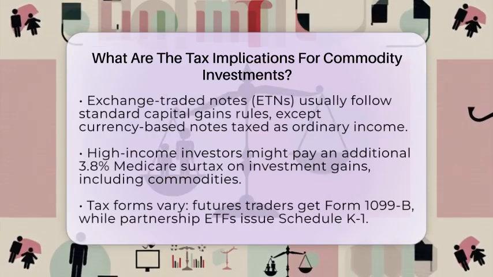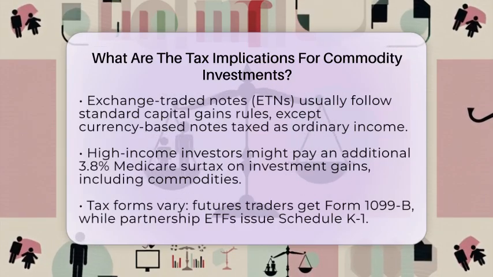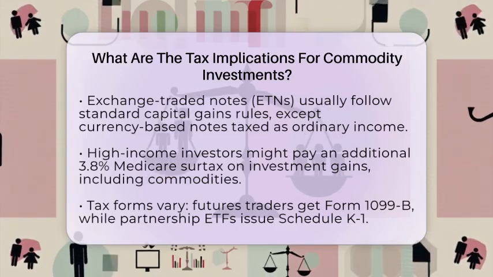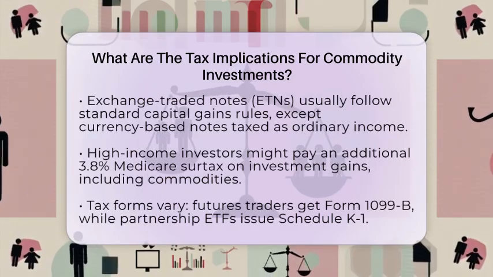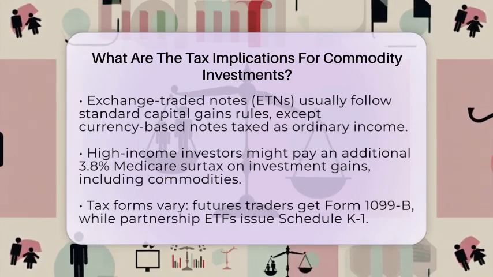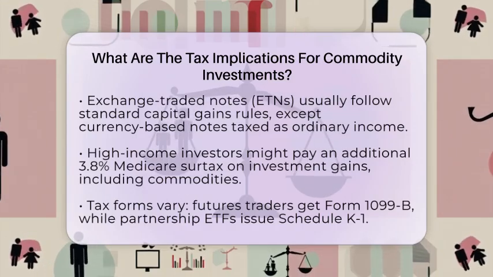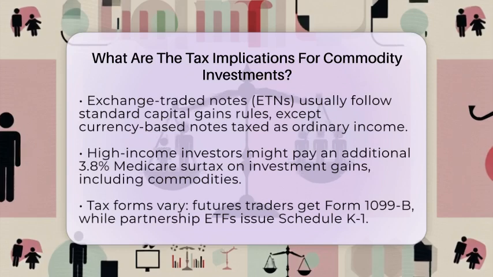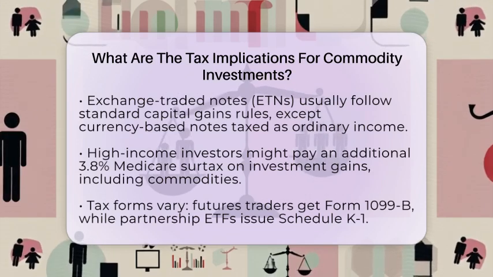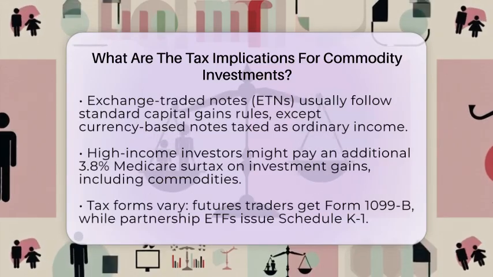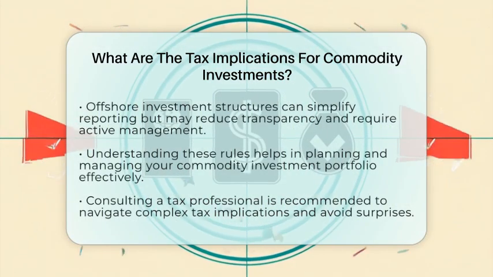There are also some additional points to keep in mind. High-income investors might face an extra 3.8% Medicare surtax on investment income, including gains from commodities. Also, the tax forms you receive can vary. Futures traders often get a Form 1099-B, while partnership ETFs send out Schedule K-1 forms. Some funds use offshore entities to simplify tax reporting, but that can reduce transparency and might require more active management.